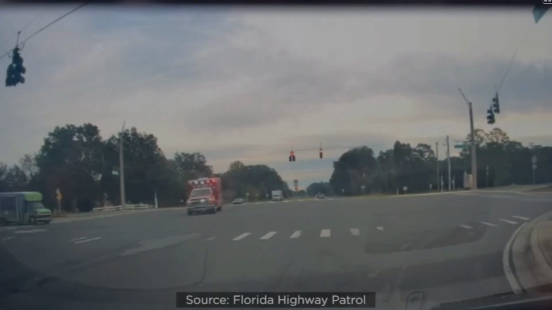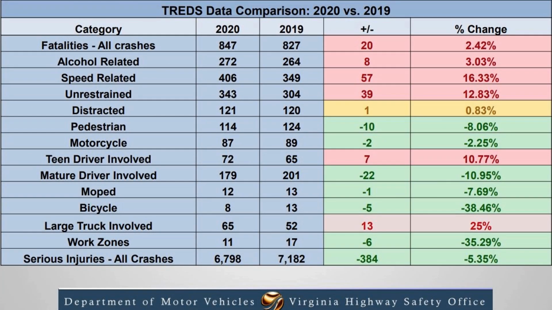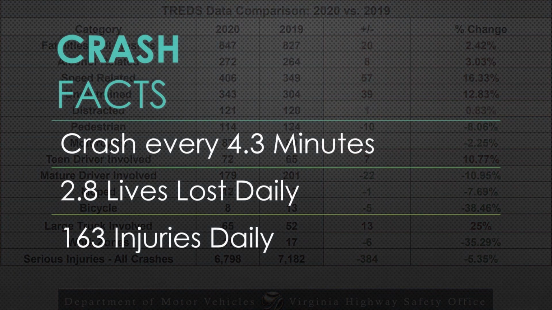Car crash deaths all around the world are a huge issue. In Virginia alone, there have been over 800 car crash deaths yearly. Virginia averages a crash every 4 minutes. Those 800 fatalities come out to almost 3 deaths and 163 injuries daily.